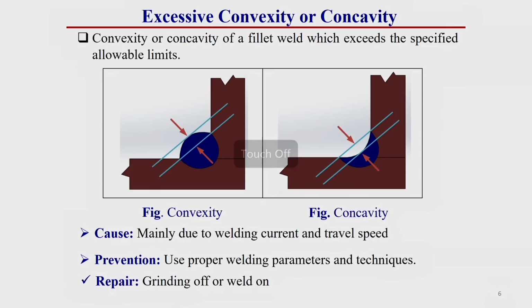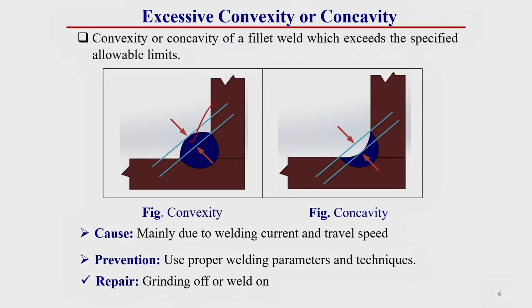Now, excessive convexity or concavity. This is convexity or concavity of a fillet weld which exceeds the specified allowable limits. You see this convexity, that means from this figure, this weld bead shape is convex in nature. These types of convexity or concavity occur in fillet welding joints.